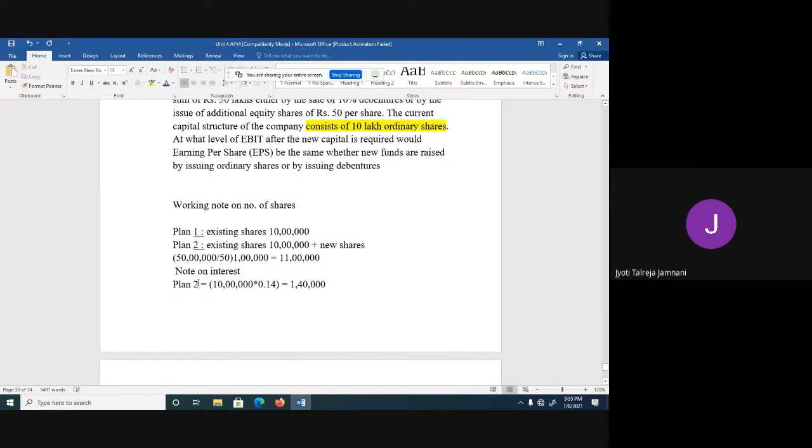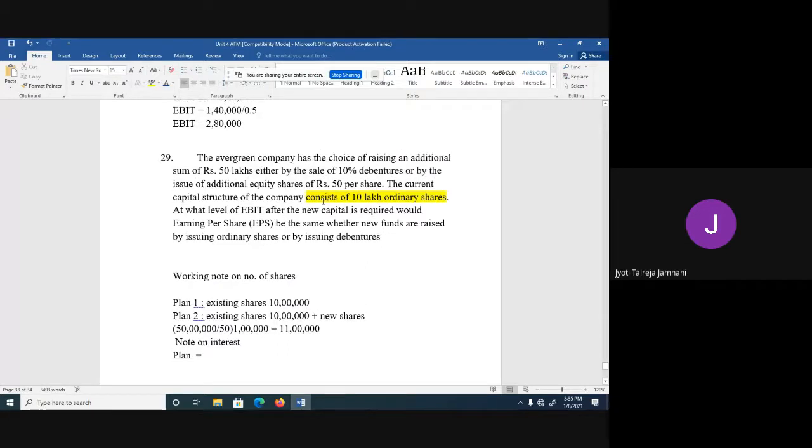Now we'll see for first plan, because it is debenture, what is the interest rate. Existing capital structure has no interest, it is only equity shares, so there is no existing interest rate. Let's see what is the interest rate for the plan 1, that is by issuing new capital using borrowings. So here they have said a sum of rupees 50 lakh by sale of 10% debentures. So interest will be 50 lakh into 10%. So 10% of 50 lakh, how much is the interest that you get? 5 lakh.